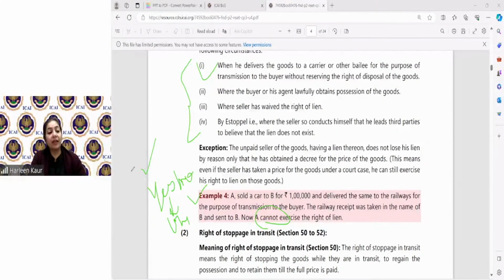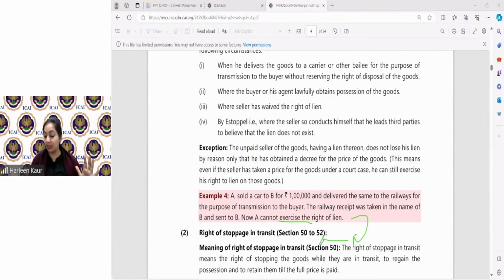Now let's move to another right, that is right of stoppage in transit. In example number 4, I cannot exercise my right to lien, but I can exercise my right of stoppage in transit. I just now explained, if my truck driver or my railways are taking my goods, I can call the railway authorities. I can inform them that, look, buyer has become insolvent. He is not ready to make my payment. He will not be able to make my payment. Please hold my goods. Stop them in between.